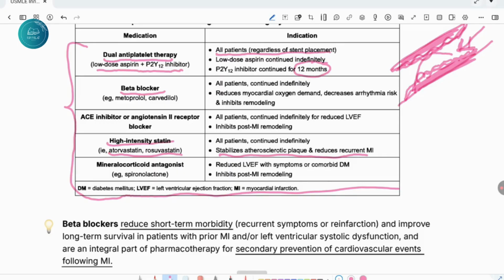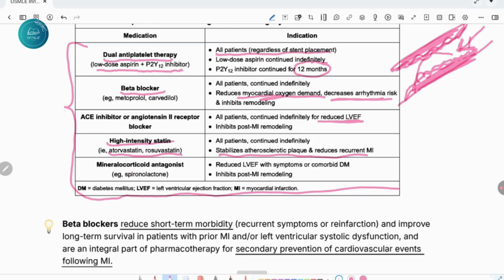Beta blockers basically reduce the myocardial oxygen demand. They decrease the heart rate, myocardial oxygen demand is decreased, and they decrease arrhythmia risk. ACE inhibitors, we give to all the patients, to improve the left ventricular ejection fraction. And mineralocorticoid antagonist, that is spironolactone, also improves left ventricular ejection fraction with symptoms or comorbid diabetes, and it inhibits post-MI remodeling.